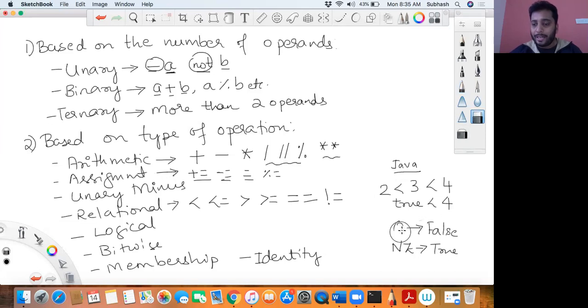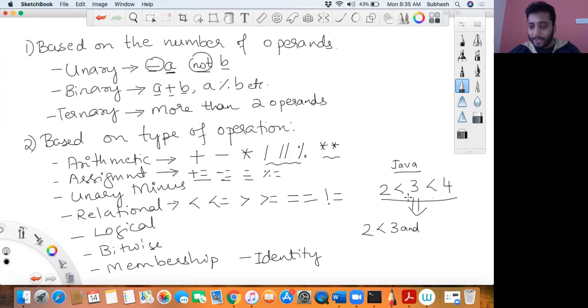Having said that, you know how this will work in Python. This is called chaining. Whenever you come across an expression like this which contains relational operators, I want you to immediately convert it into 2 less than 3 and 3 less than 4. It changes with a logical AND operator. So this is how it works in Python.